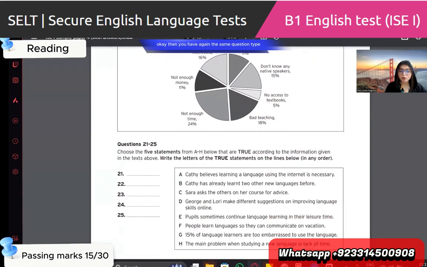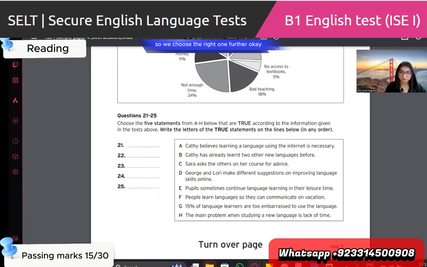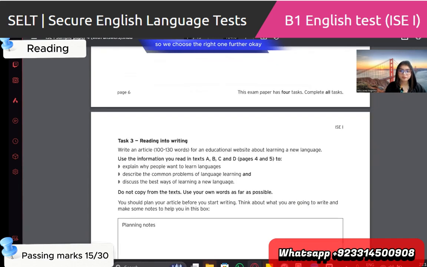Then you have again the same question type. If you could read the title and explain it to me. 21 to 25. Choose the 5 statements from A to H below that are true according to the information given in the text above. Write the letter of the true statement on the lines below in any order. This one is also like true and false. So there are 8 questions here, and 5 are correct. So we choose the correct ones. Further.